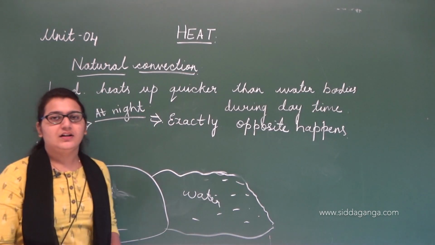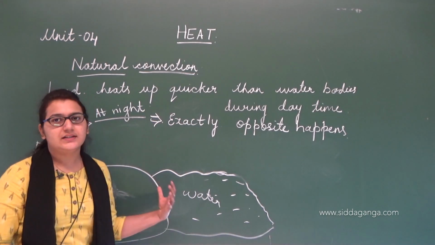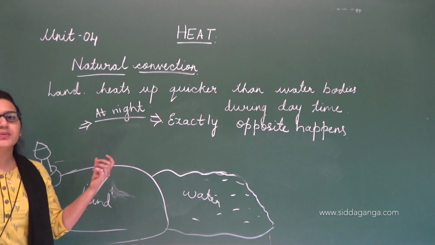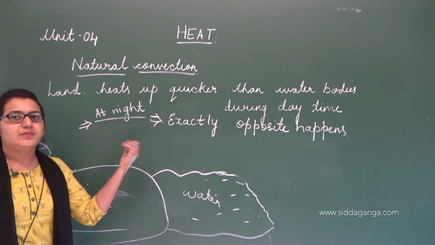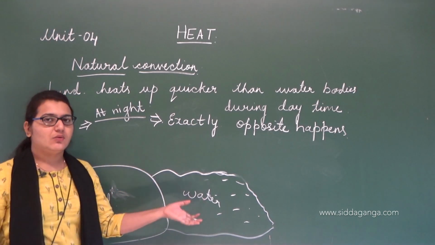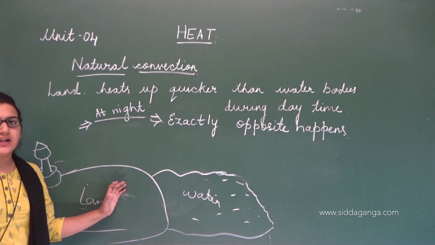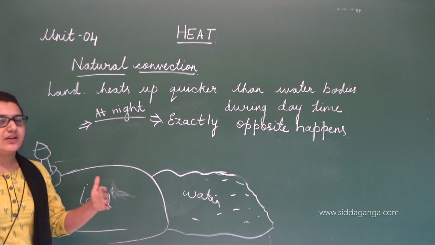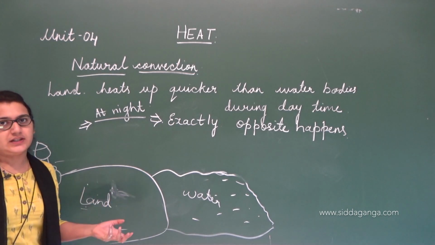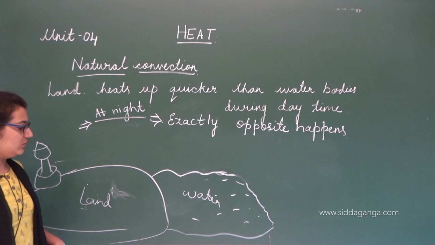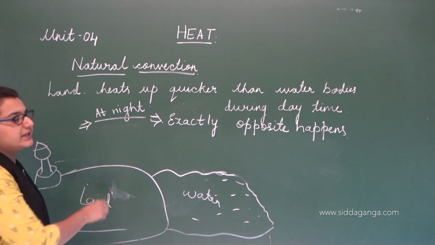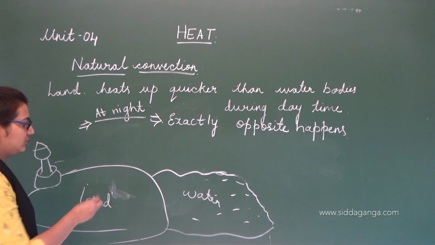Like I said, the land surface heats up quickly because it absorbs more heat compared to the water. Likewise, when land heats up quickly, it cools down quickly. So during night time, this is the region which is cold.